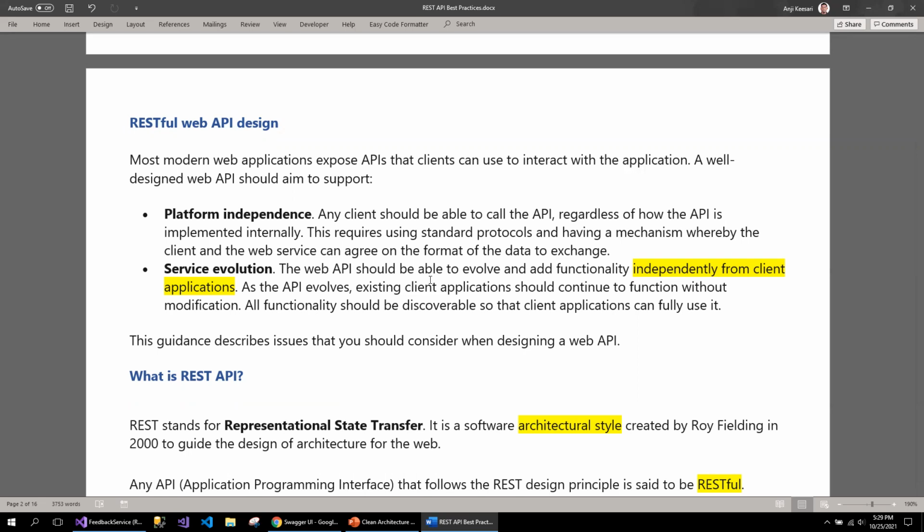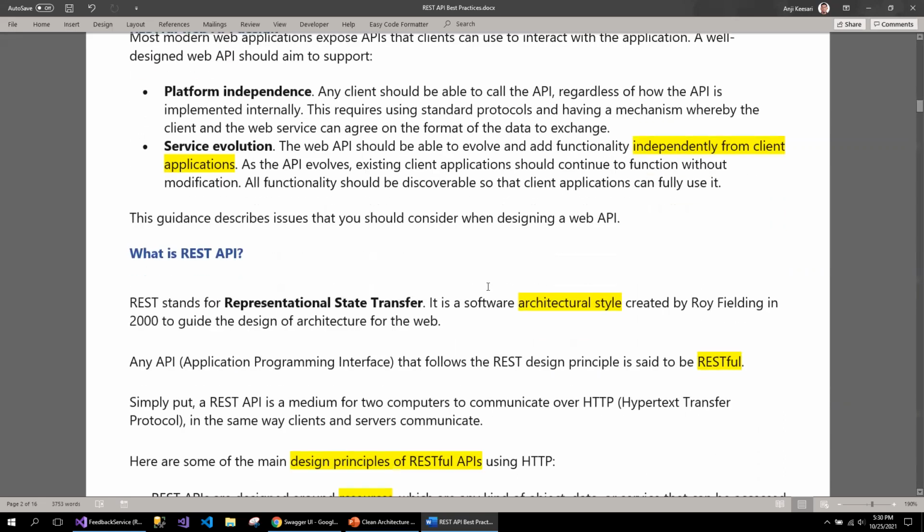And the second point is service evolution. The web API should be able to evolve and add functionality independently from the client application. So you should not depend on the client applications when you are making changes in your APIs. That is possible by doing versioning, which we are going to discuss as part of the best practices. This guide describes the issues that you should consider when designing web APIs.